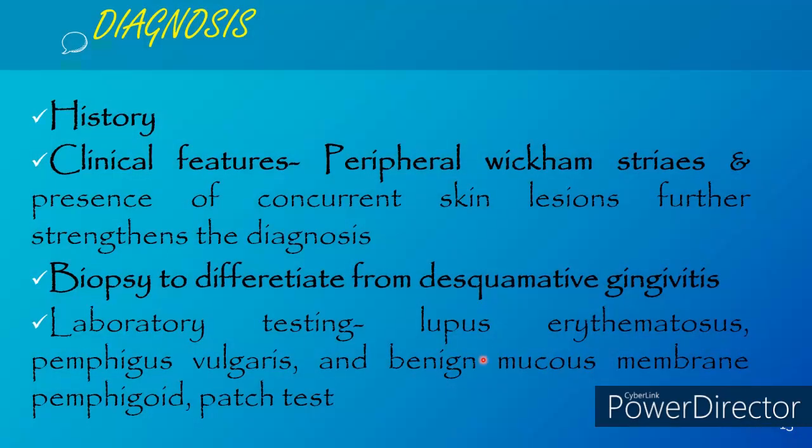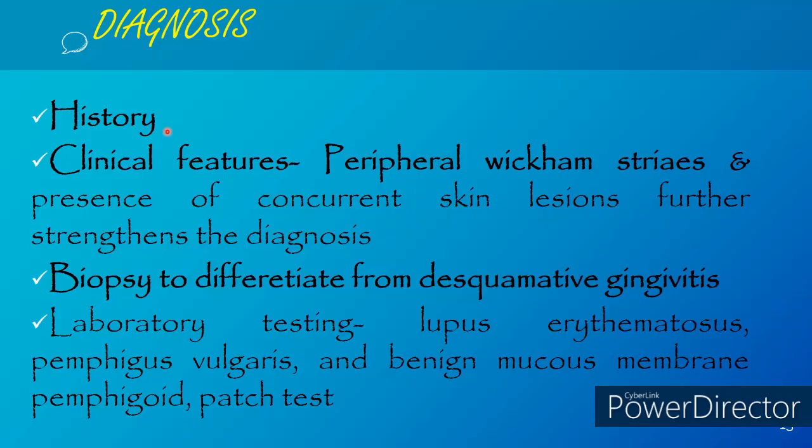Coming to the diagnosis. As we said, history eliciting is important first, because we have to know whether it is associated with any drug or any dental materials like amalgam. Based on that, we can differentiate lichenoid contact reaction or lichenoid drug reaction from oral lichen planus. If there is no etiology association, then we can go for oral lichen planus.